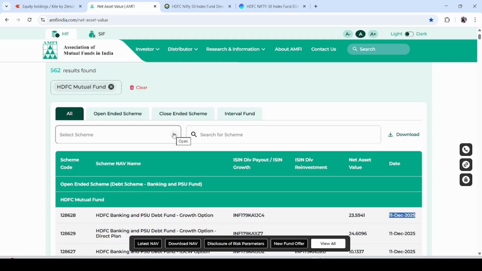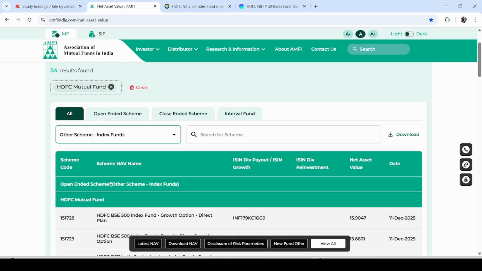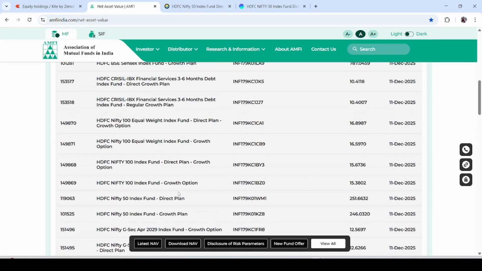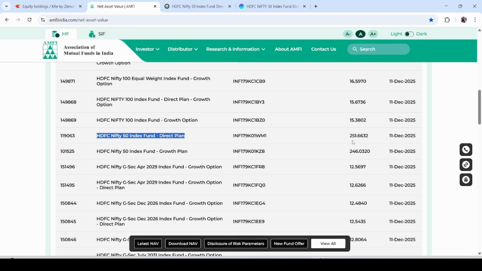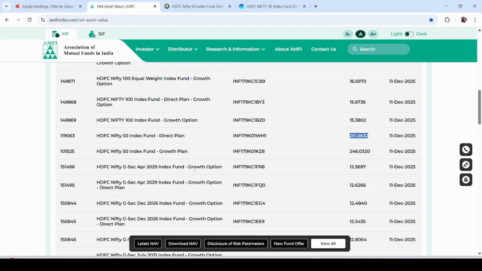Let's find the NAV for HDFC Nifty 50 index fund. For that you have to scroll down and choose index fund, and scroll down to see HDFC Nifty 50 index fund direct plan. Now here you can see the latest NAV of 11th of December is 251.6632, while the apps are showing 250. So this is one of the places where you can get the latest NAV updated immediately after the fund houses release it.